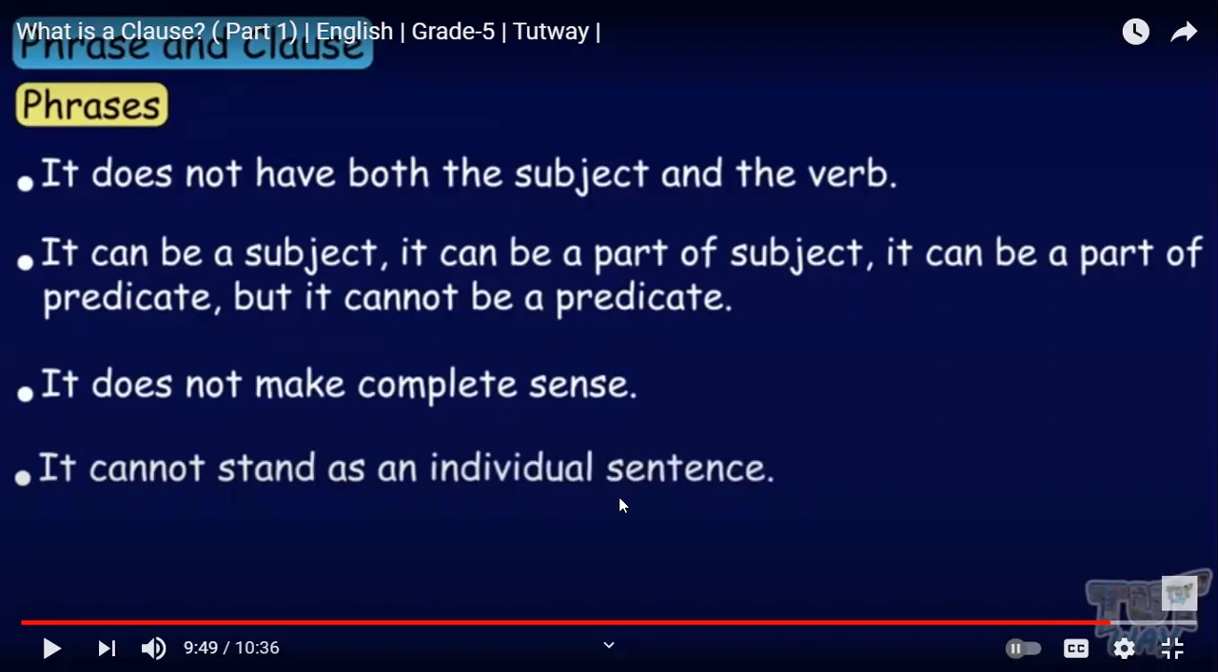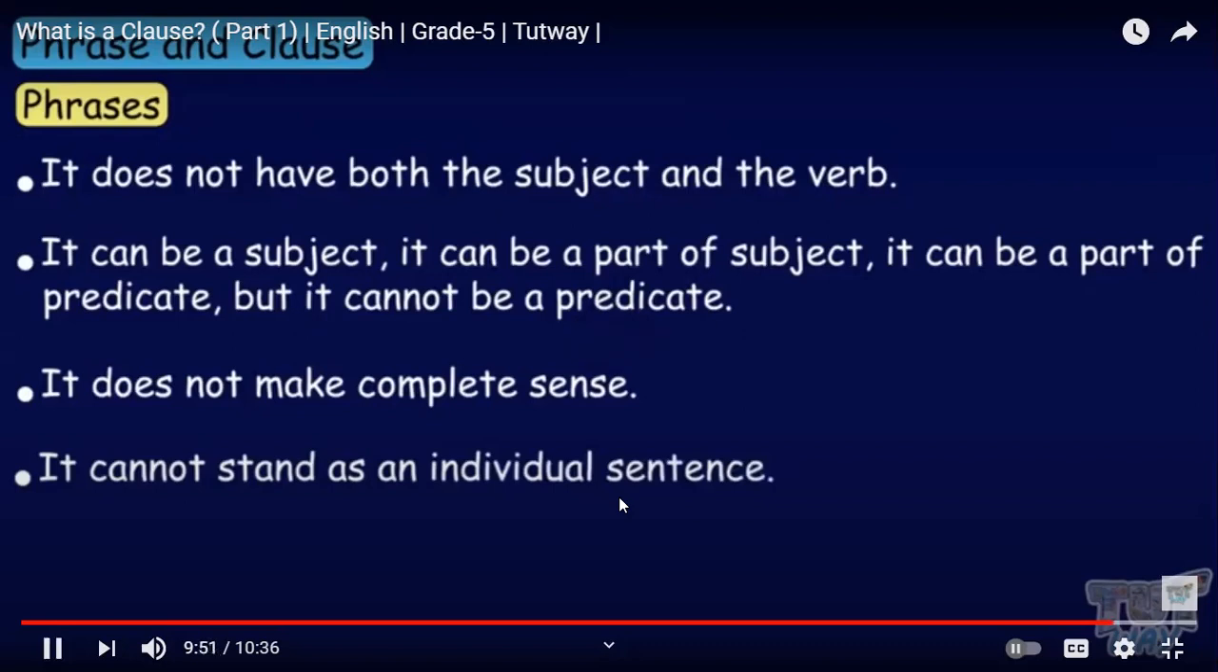You can't understand what it means when I say, for example, for park, to the park. What do you mean, teacher, with to the park? It does not give me a meaning. I can't understand what you have said. So it does not give us a complete sense, and it cannot stand alone as an individual sentence.